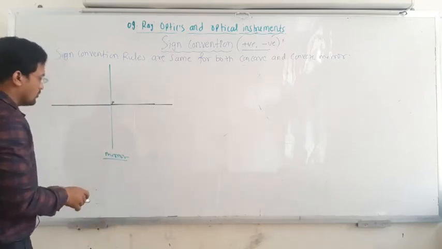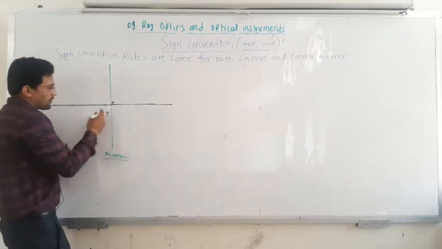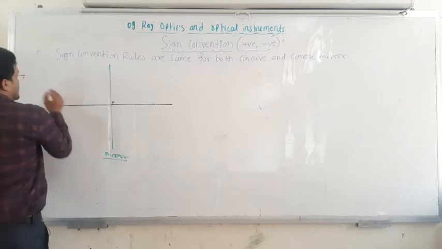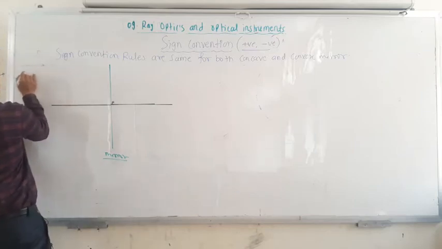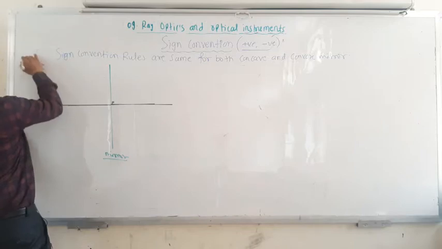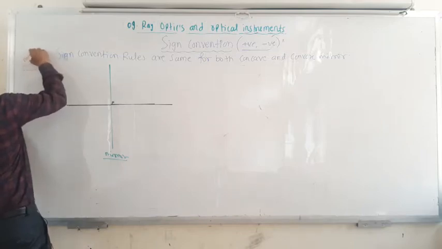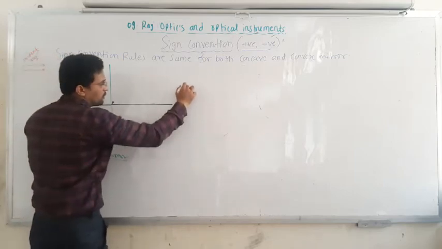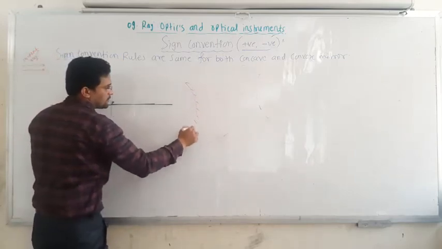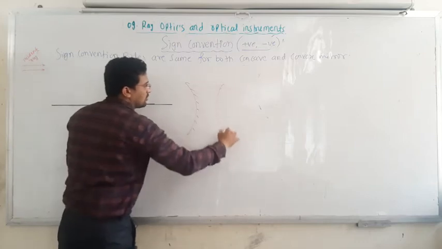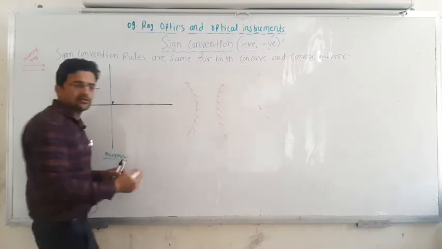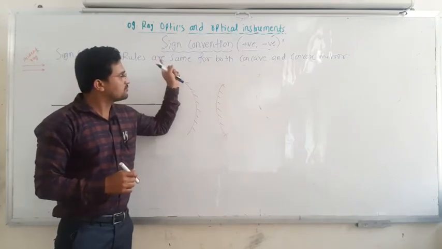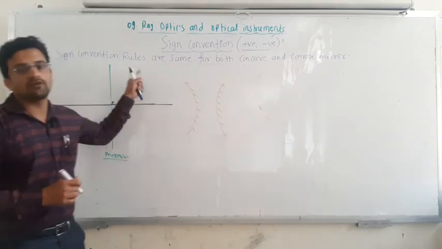Now sometimes, the rays are incident from this side. I will consider the rays are incident from this side, light rays. So this is the direction of the rays, and these are the incident rays. If the rays are incident, then the concave mirror you have to place in this way at this point, and the convex mirror you have to place in this manner. It doesn't matter because the rule is the same for both the concave and the convex mirror.